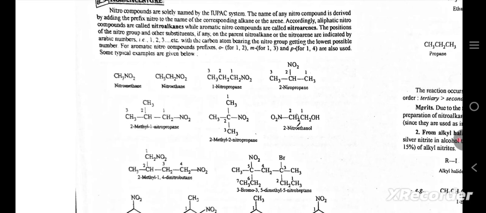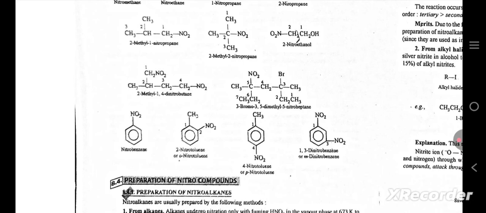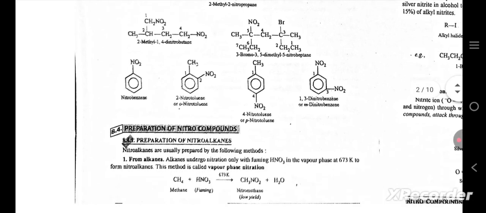For aromatic nitro compounds, the prefixes o for 1,2, m (meta) for 1,3 and p (para) for 1,4 are also used. Some typical examples are given below: nitromethane, nitroethane, 1-nitropropane, 2-nitropropane, 2-methyl-1-nitropropane, 2-methyl-2-nitropropane, 2-nitroethanol, 2-methyl-1,4-dinitrobutane, 3-bromo-3,5-dimethyl-5-nitroheptane, nitrobenzene, 2-nitrotoluene, 4-nitrotoluene, 1,3-dinitrobenzene.